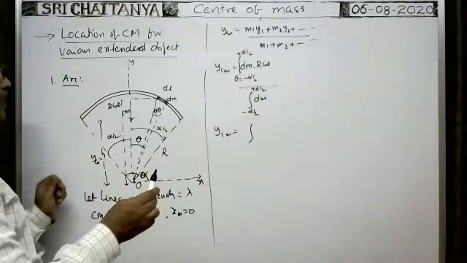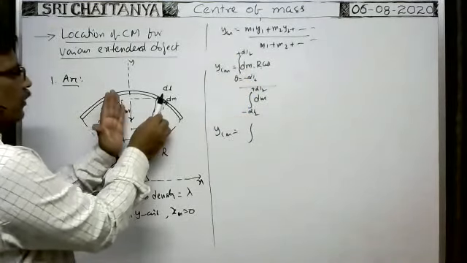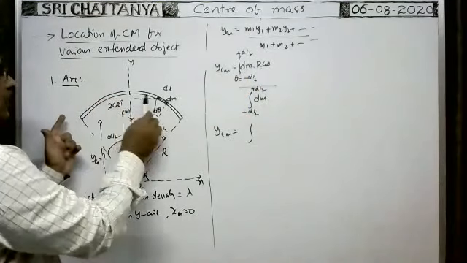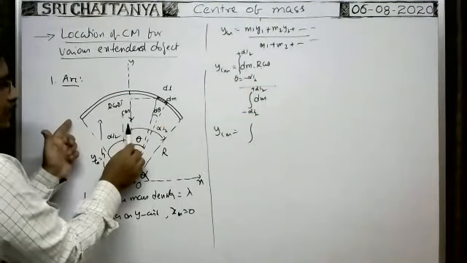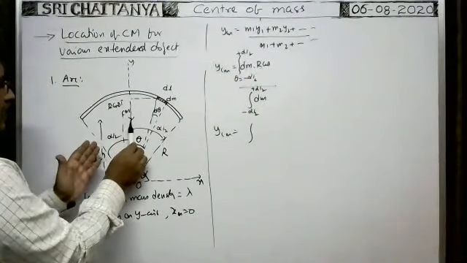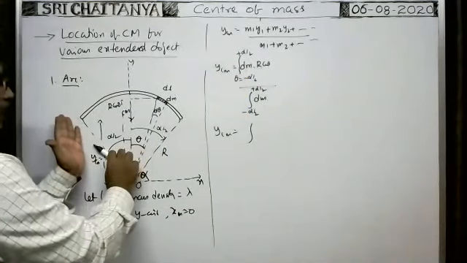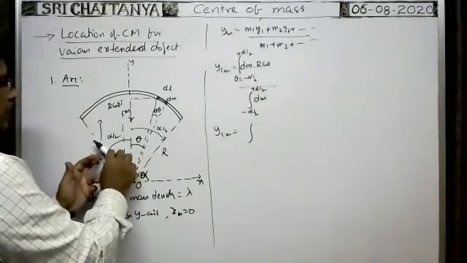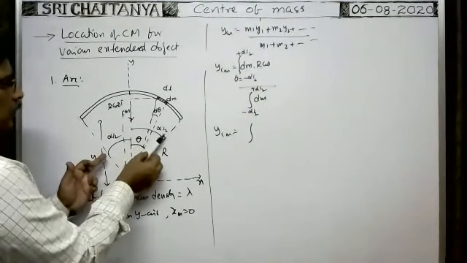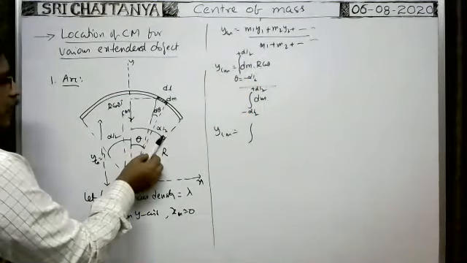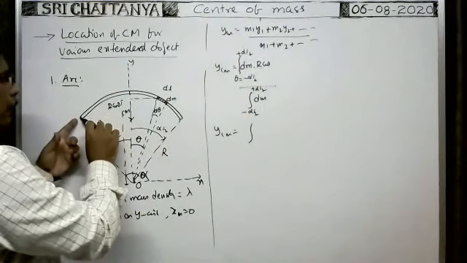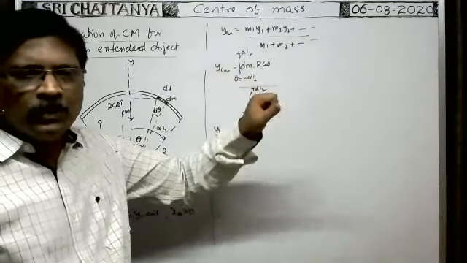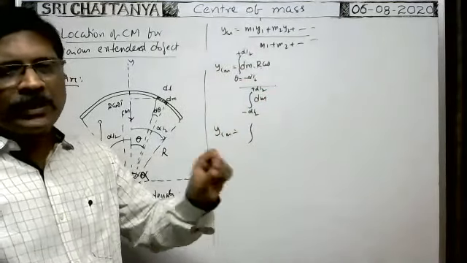Okay, limits. The element we considered is at an angle theta from the y-axis. Such elements are taken from this end to this end. The angle is measured from the y-axis, so at what angle from the y-axis does this element lie? Alpha by 2. Since on this side we measured the angle this way, on the other side the angle must be taken as minus. So from minus alpha by 2 to plus alpha by 2. We have imagined the number of elements from this end to that end. That's why between minus alpha by 2 and plus alpha by 2 we had to do the integration.